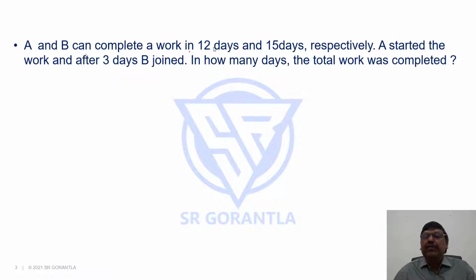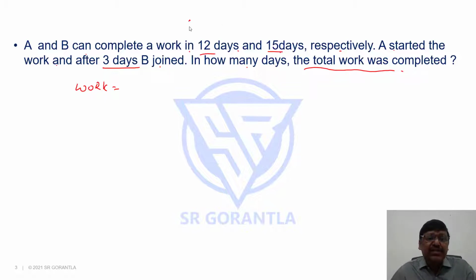A and B can complete a work in 12 days and 15 days respectively. A started the work and after 3 days B joined. In how many days was the total work completed? Here we have two options. One is the LCM method, the other is the unitary method. But we'll go by the LCM method because we can avoid fractions there. In the LCM method, we assume the work as the LCM of the given number of days.